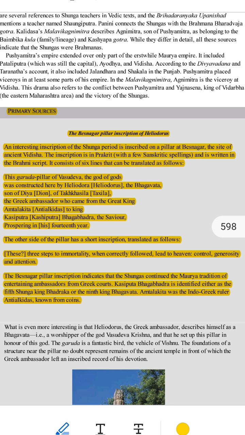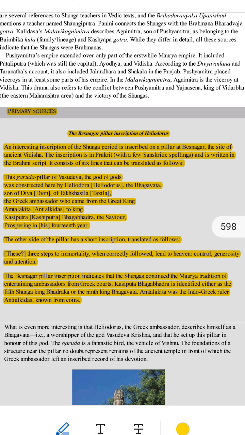3. Historical evidence. The inscription gives us details about actual historical people and events, like Kasiputra Bhagabhadra, an Indian king from the Shunga dynasty, Anti-Alcidas, the Greek king, and Heliodorus, the Greek ambassador. How can we understand this better? Let's use some examples to make it even clearer.